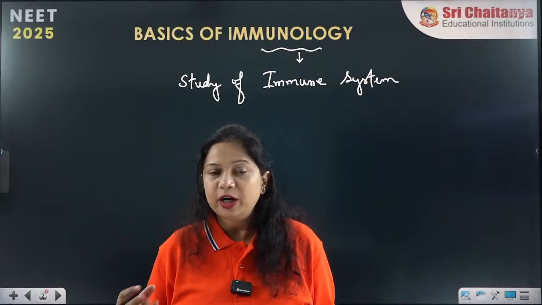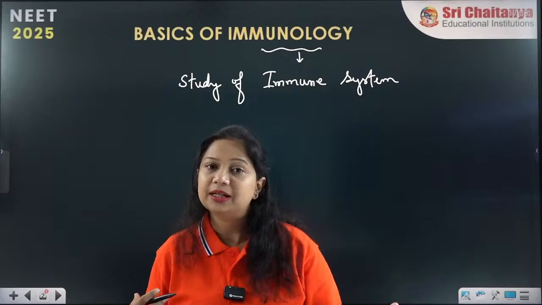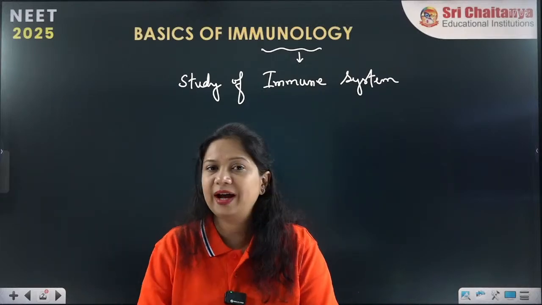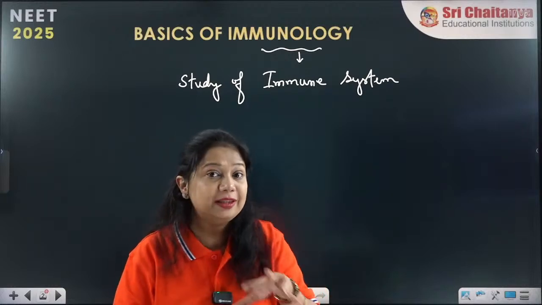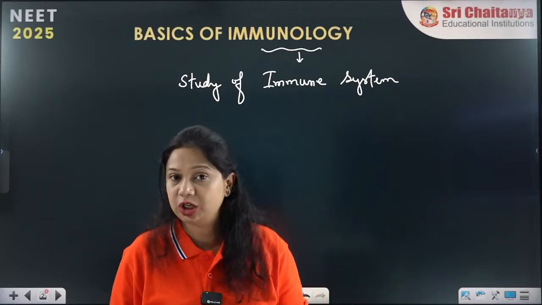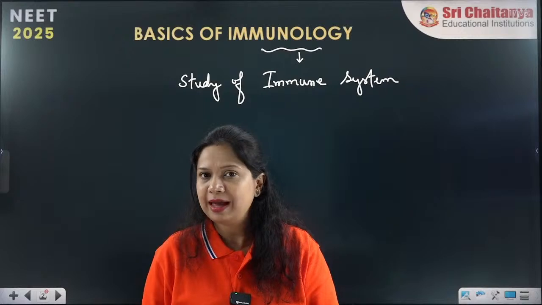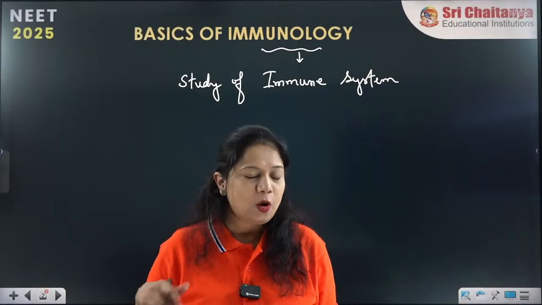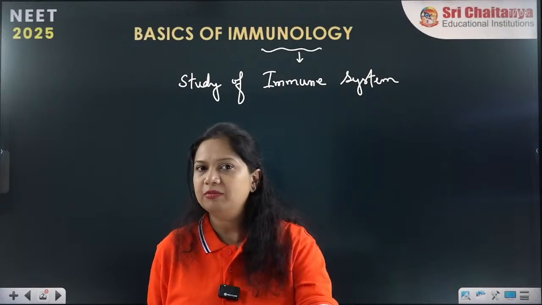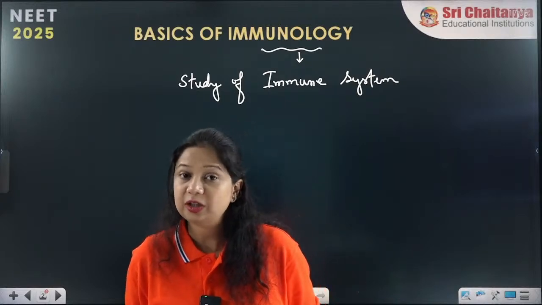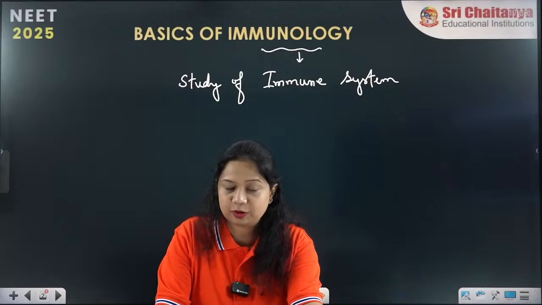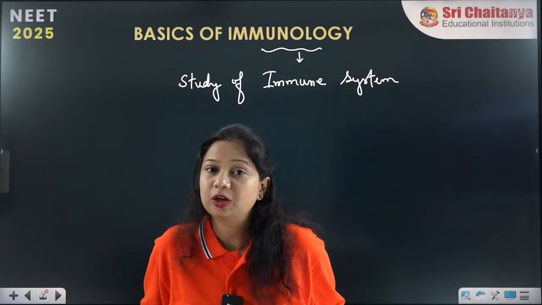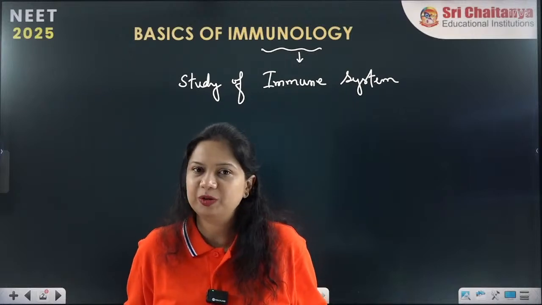Our body produces various cells and chemicals and many more components which fight with these pathogens, fight with the germs, kill them, destroy them and also memorize them, so that whenever they come a second time, they do not allow the movement or entry of these pathogens. So, this is the basic function of immunology and the immune system of the human body.